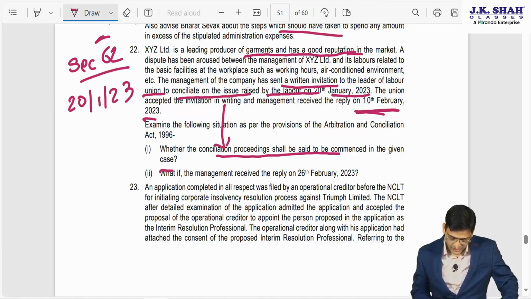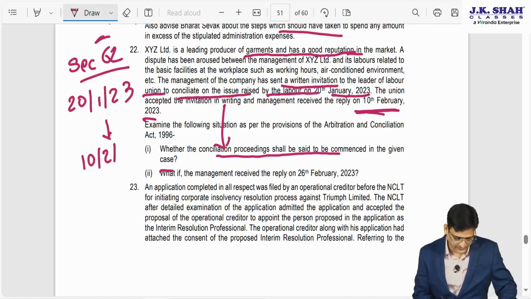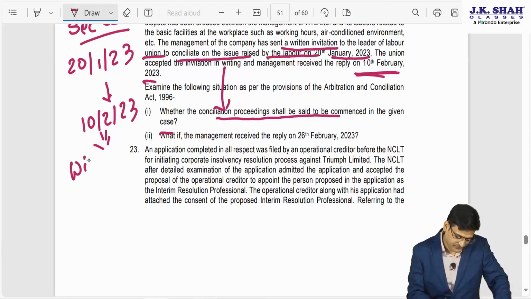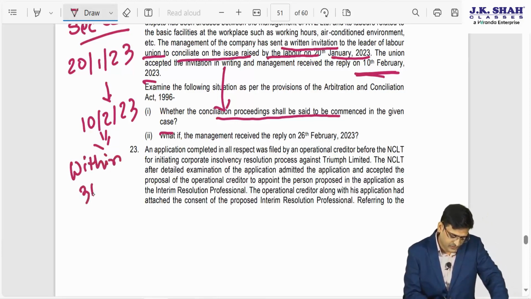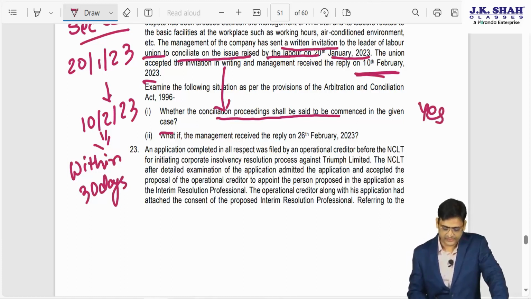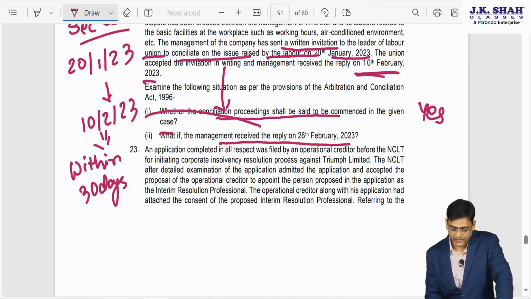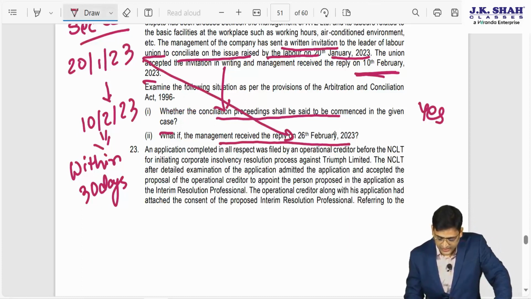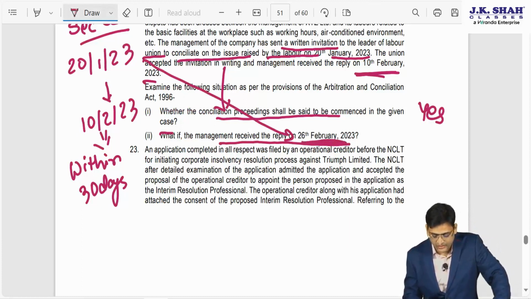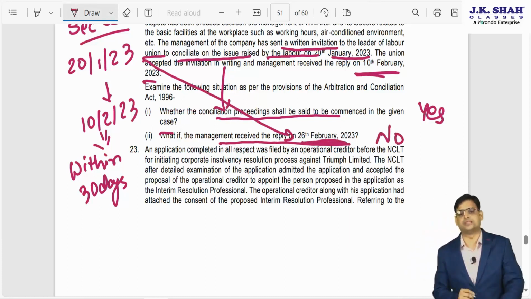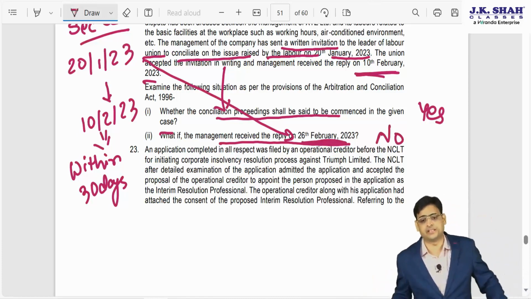The first situation, they have received reply by 10th February 23. So it is done within 30 days. That means, can I say, it is commenced. What if the management received reply on 26th February? Can I say from this day, if you will see, it is more than 30 days. Now you have to receive reply within 30 days, it is more than 30 days. So it is not commenced. It will be treated as if it is rejected.